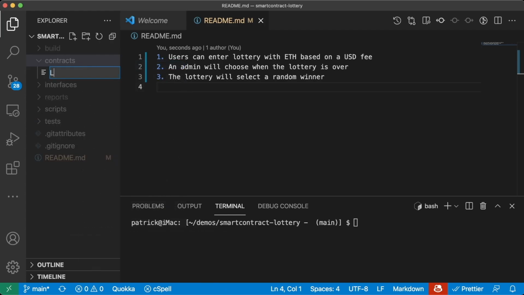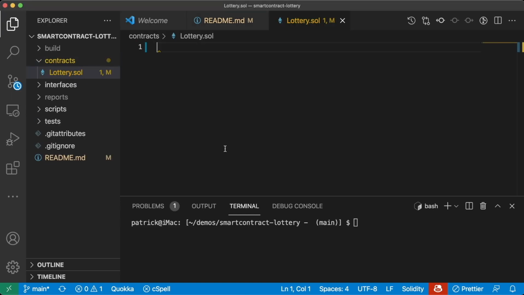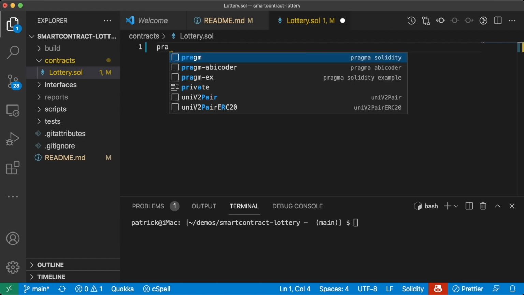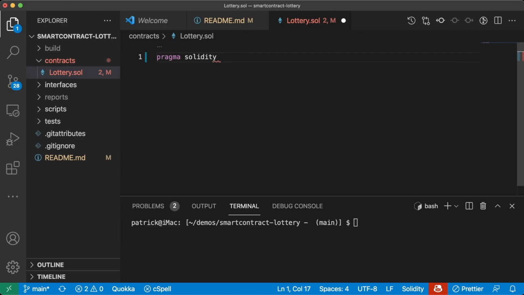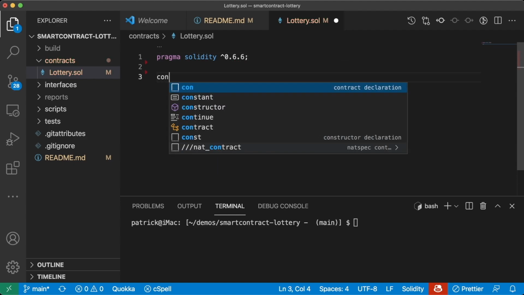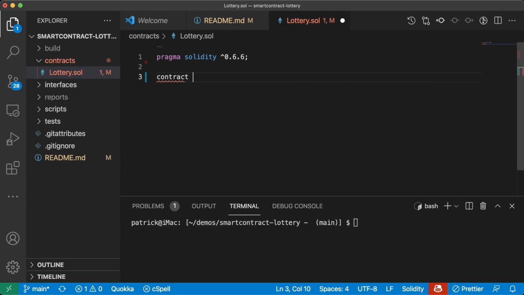So we'll create a new file called lottery.sol. And let's begin with our initial setup here. So let's choose our version, pragma solidity caret 0.6.6. And this will be the version that we want to work with here. We'll do contract lottery, bracket here.